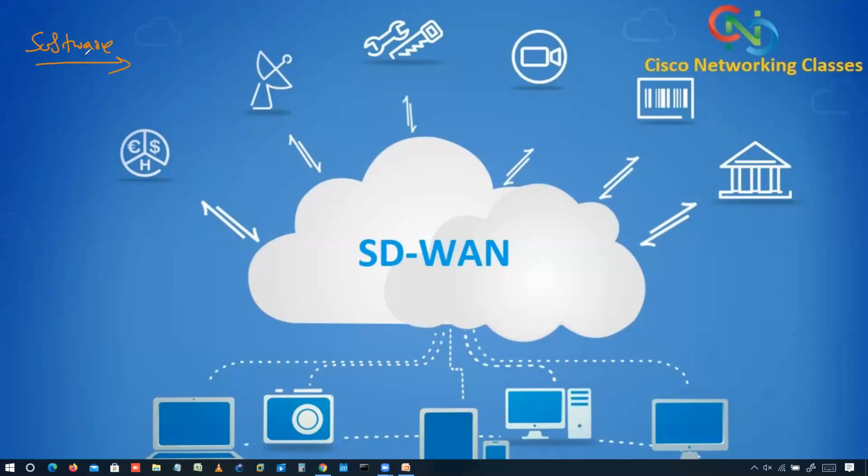When choosing software versions for the controller and WAN edge routers, ensure that all code versions are compatible.